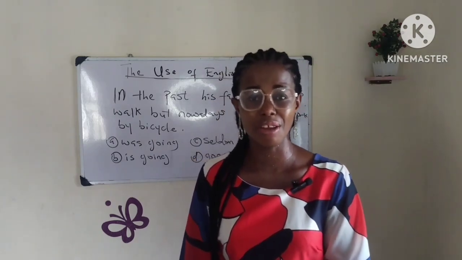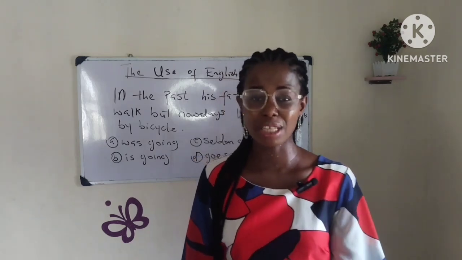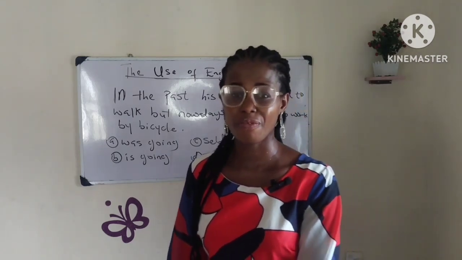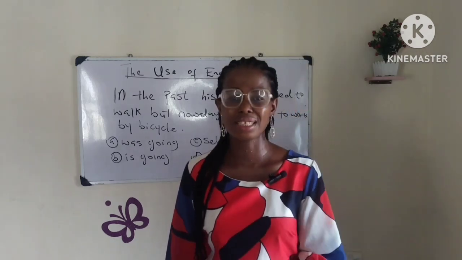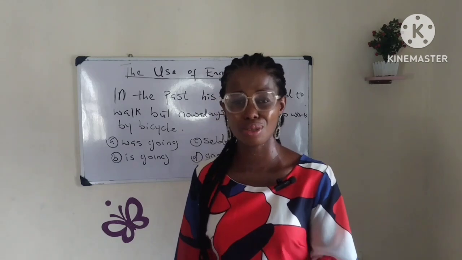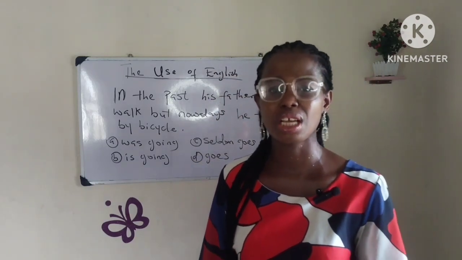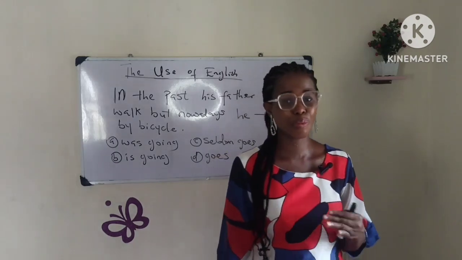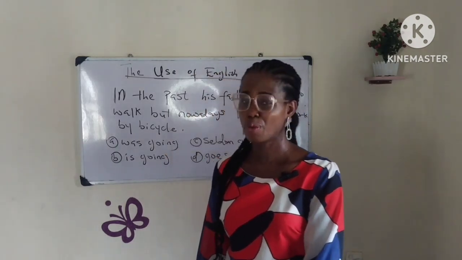He brushes his teeth every morning. So you use the simple present tense, the subject plus the base form of the verb, and the rest of the sentence. I hope you're following. So that is it. Just check what the sentence is all about. Is it talking about a habit, routine, general truth, permanent situation? Then use the simple present tense. Make sure that the subject goes with the base form of the verb.